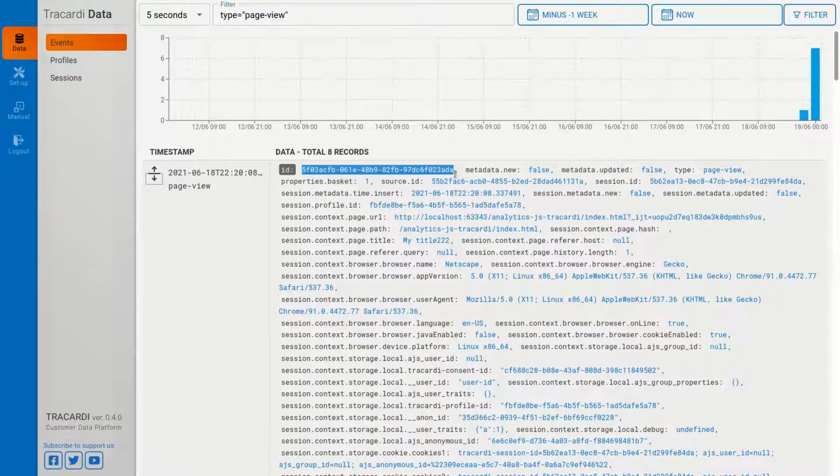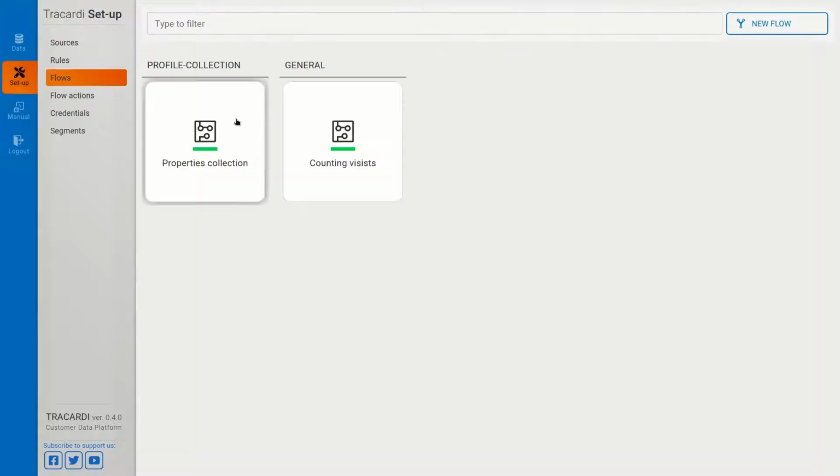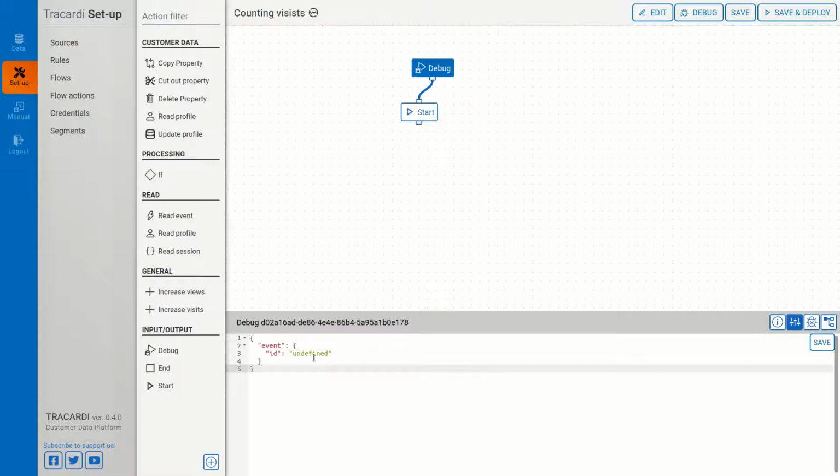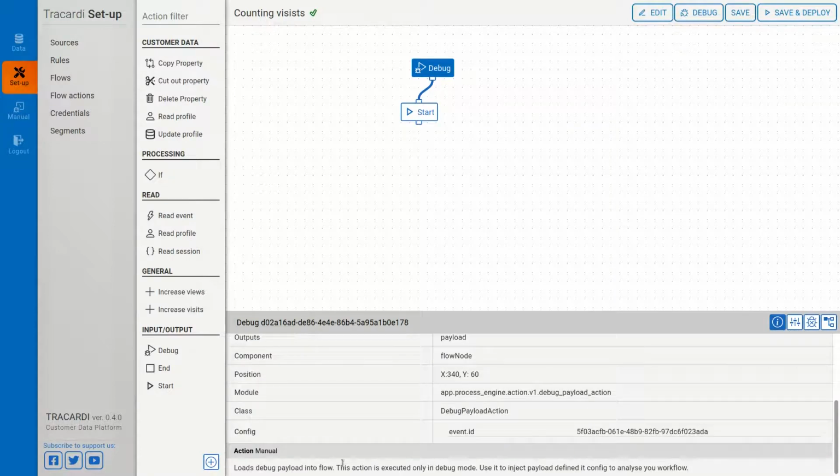I will copy this ID, and I hope all this data will be loaded into the workflow so we can debug it. Double click. Here we go. Okay, let's save it. This node, as the documentation says, loads the payload into the flow. So it actually loads an event, and this is actually executed only in debug mode.